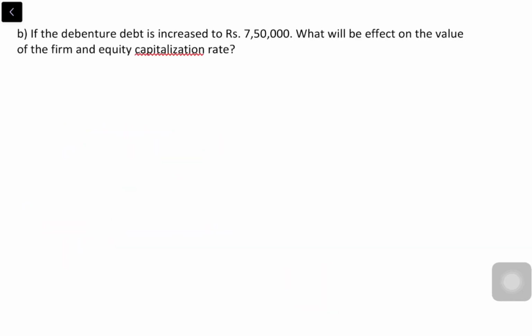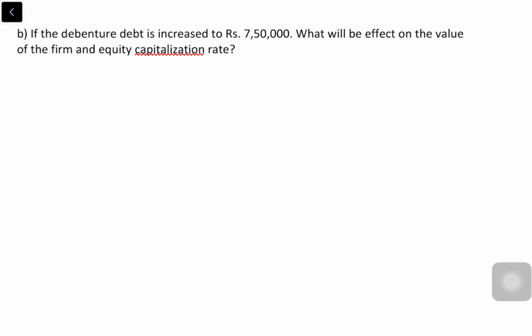Now in continuation with the first part we have done, here's the second part for the same thing. Now if the debentures is increased to 7 lakh 50, what will be the effect on the value of the firm and the equity capitalization rate? So let's calculate it.